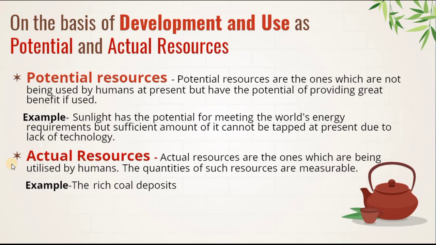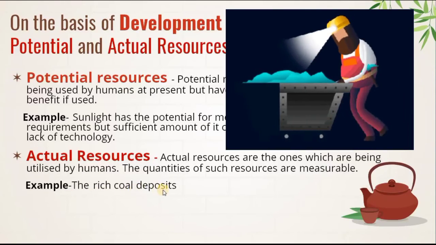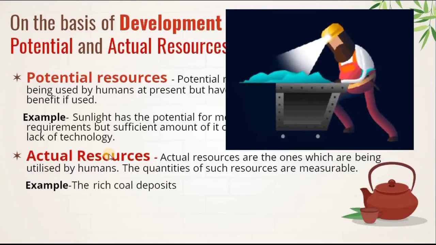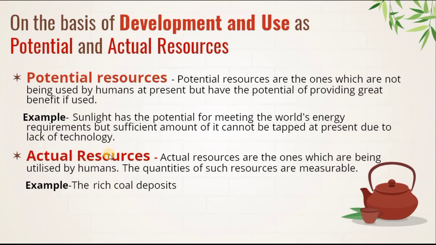Now students, actual resources. Actual resources are the ones which are being utilized by humans. The quantities of such resources are measurable, meaning the resources which humans are using and which can be measured. These resources are known as actual resources. Examples are rich coal deposits. So actual resources means the quantity and quality of the resources is known to us. I hope it's clear what we mean by potential resources and actual resources.